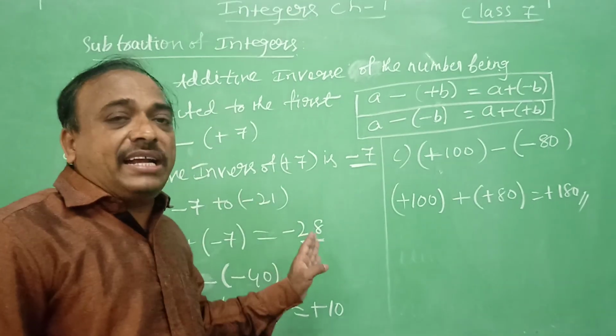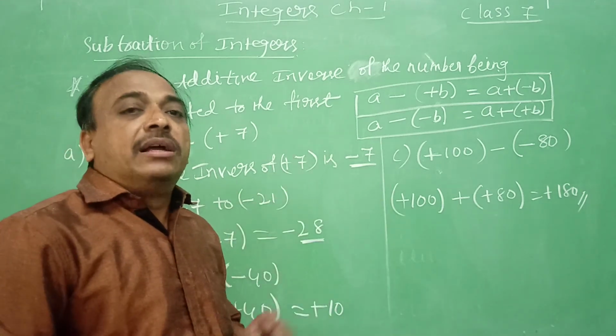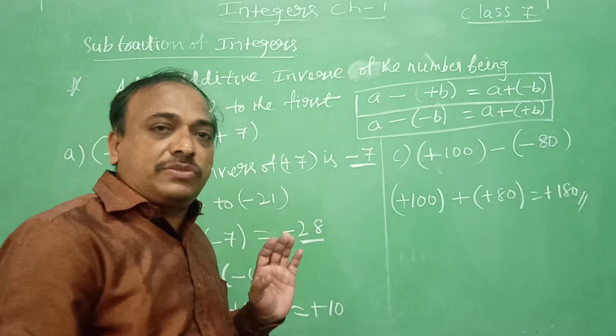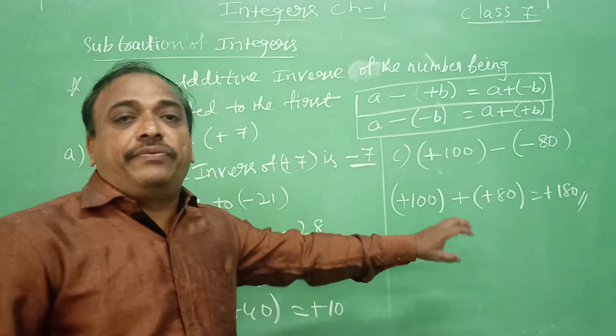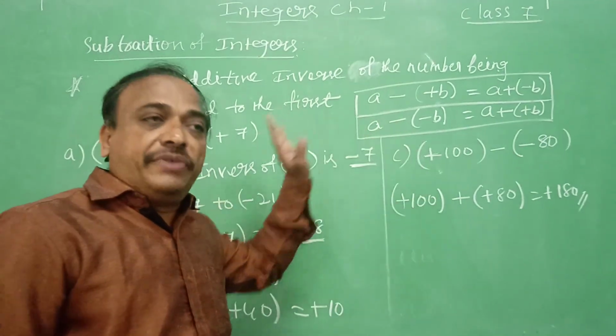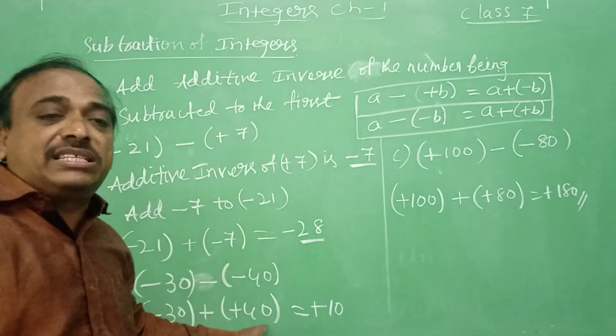And how to add? Same sign, add and put the same sign. Different sign, ignore the signs, subtract the smaller from the bigger, and put the bigger number's sign on the result. Additive inverse means changing of sign. If it is plus, it becomes minus. By using additive inverse, this is how we subtract.